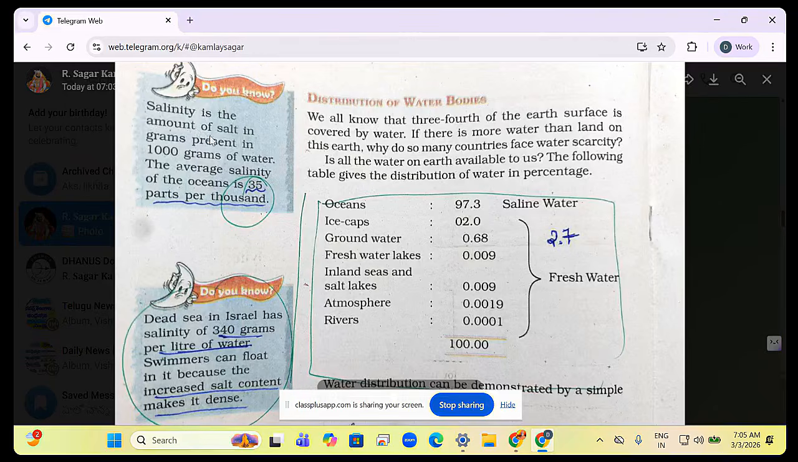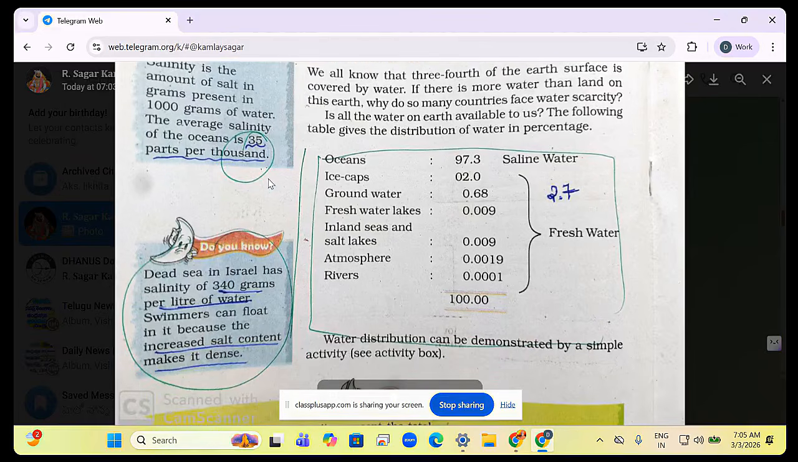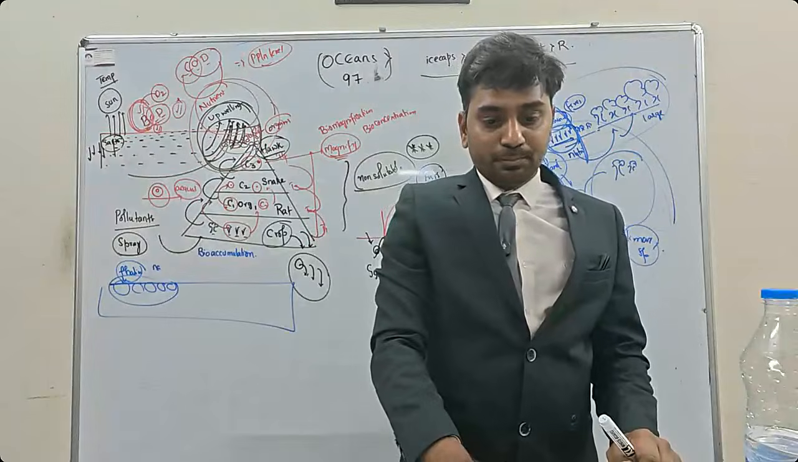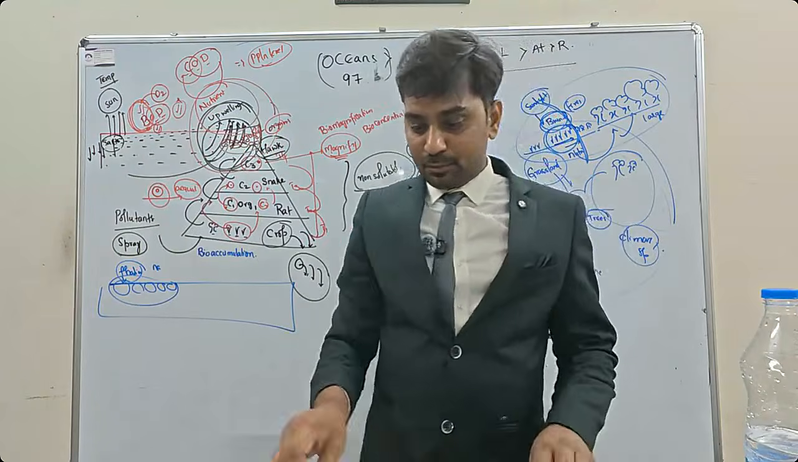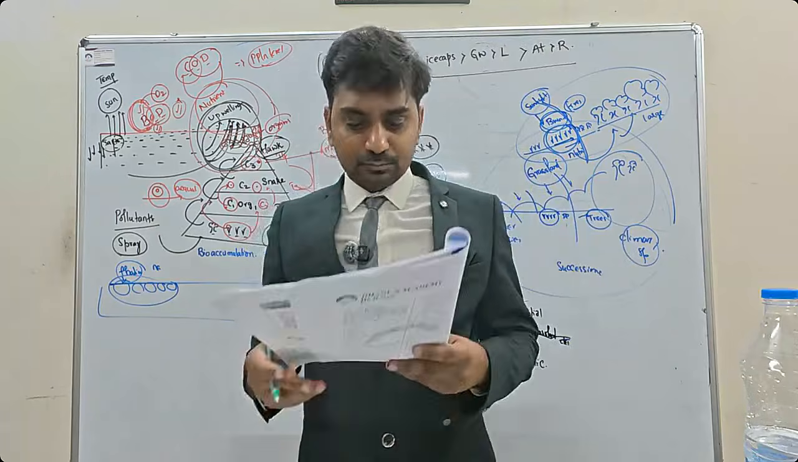Next, salinity is the amount of salt in grams per 1000 grams of water. The average salinity of the ocean is 35 parts per 1000. So the Dead Sea borders, what are they? The Dead Sea is a border between Jordan and Israel. Good. The Dead Sea has a salinity of 340 grams per liter. Swimmers can float because of the increased salt content. Why can swimmers float? This is the reason. This is also a previous question. This is the thing that you should know. So this is important, the answer is right there.